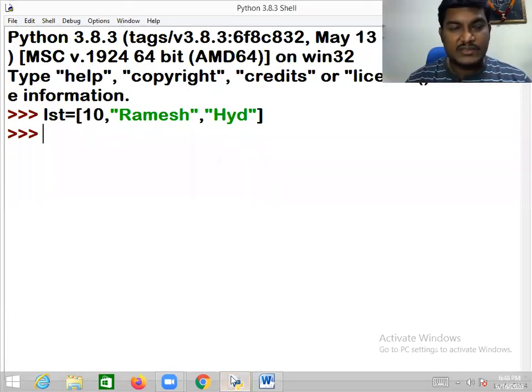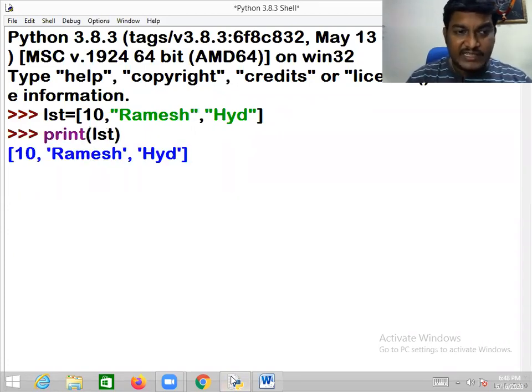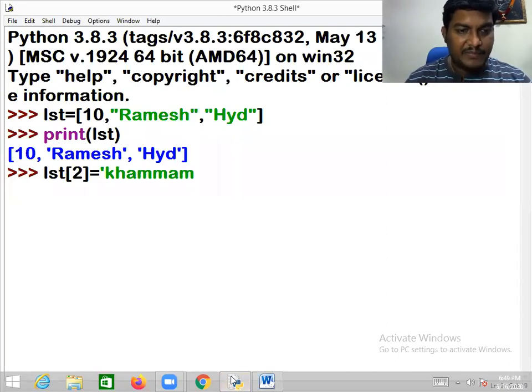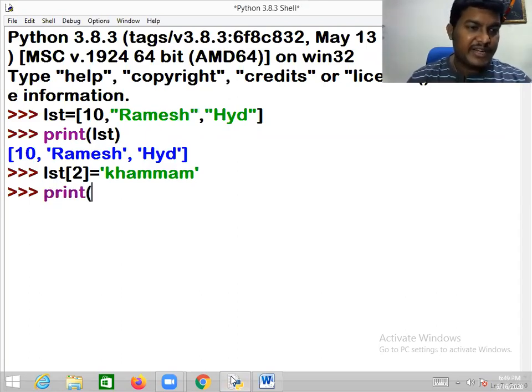How can I achieve this? It's very simple. LST is the data, and I want to change it now. LST of the first value is 0, the second value is at 1, the third value is at 2. I write the assignment to replace it with Khammam. If you notice, it changed beautifully. If you want to see it again, you can print LST.